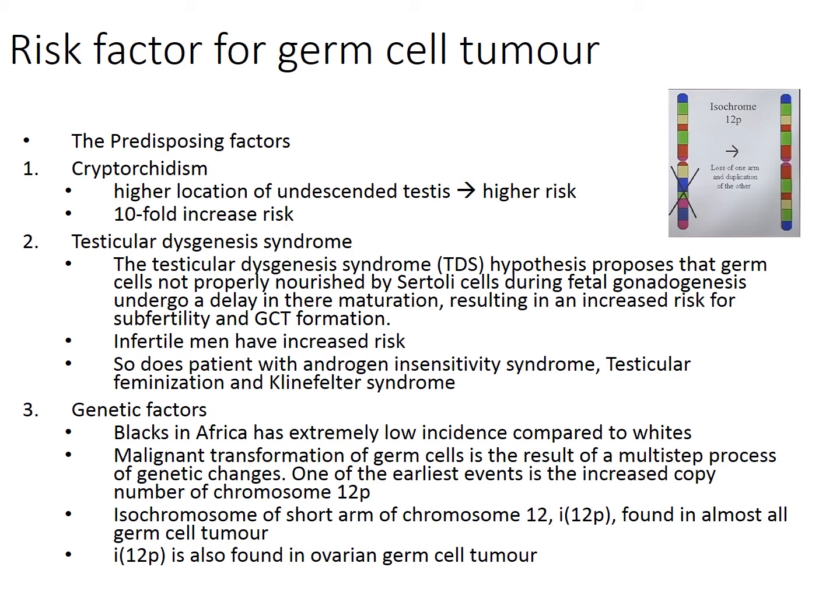The risk factors for germ cell tumors include cryptorchidism, testicular dysgenesis syndrome, and genetic factors. In cryptorchidism, there is a 10-fold increased risk for development of germ cell tumor. The higher the location of the undescended testis, the higher the risk for development of germ cell tumor.